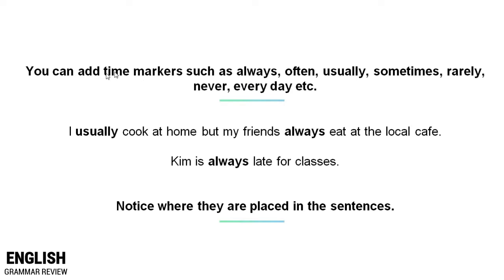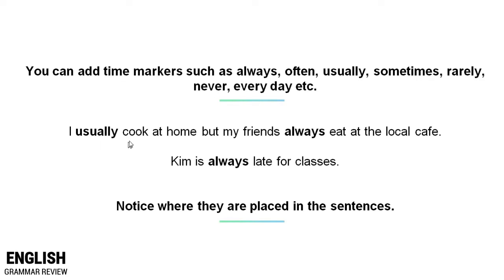Now we can add time markers such as always, often, usually, sometimes, rarely, never, every day, etc. to the present simple tense. Let's have a look at the examples below.